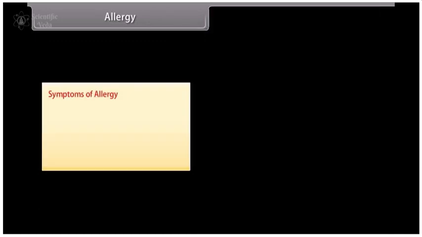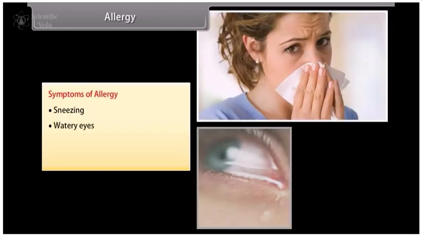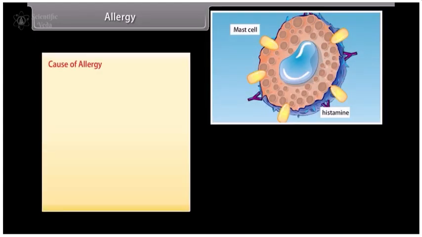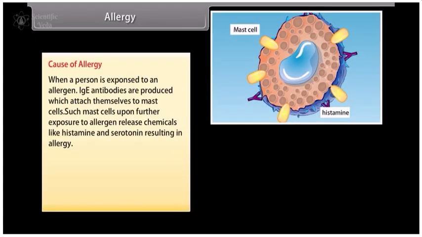Symptoms of allergy: sneezing, watery eyes, running nose, difficulty in breathing. Cause of allergy. When a person is exposed to an allergen, IgE antibodies are produced which attach themselves to mast cells.